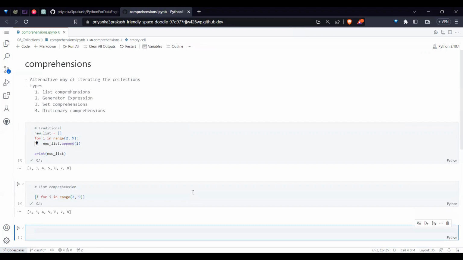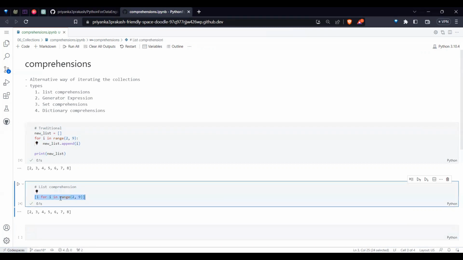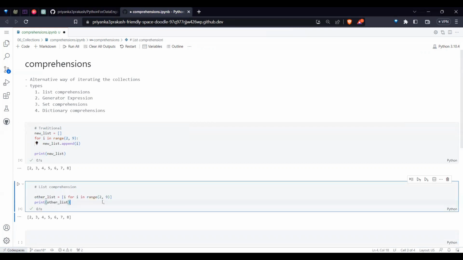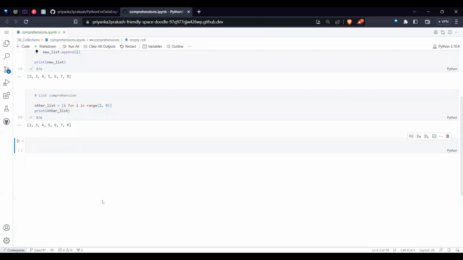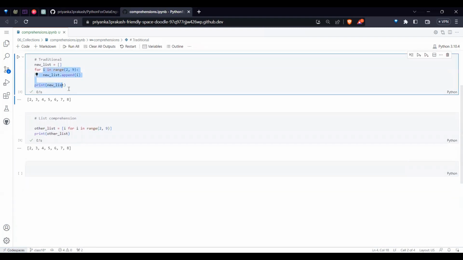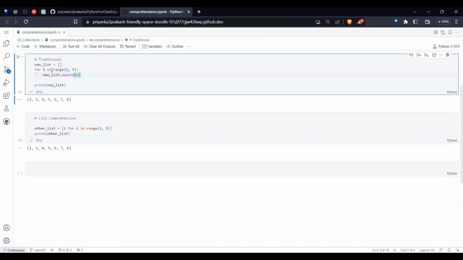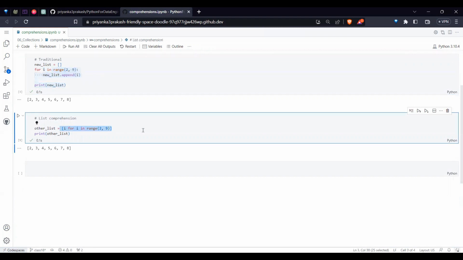Did you see? The same logic. So instead of asking directly, I can assign it to one variable and then ask for the values. Again, the same thing happens. Means the ordinary for loop, what we were doing till now, we are rewriting in a single line. That is the concept of comprehension. But in the first case, we just appended the value without any condition.